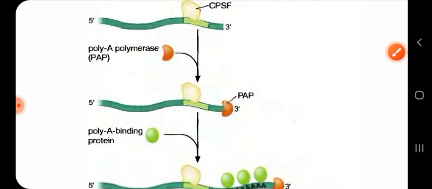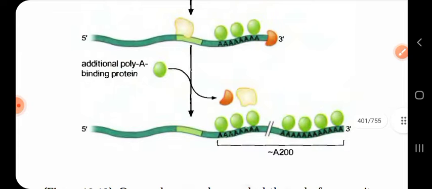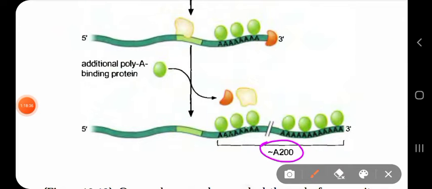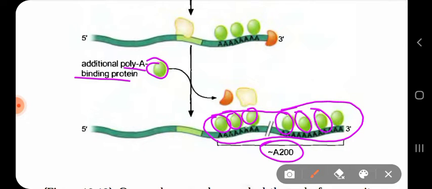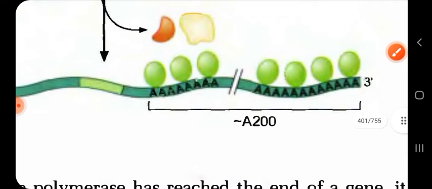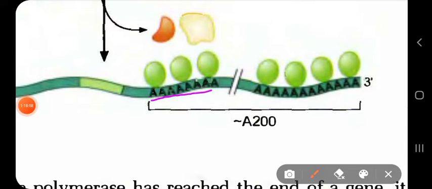Approximately 200 adenine residues are shown. The green ones are protection proteins called poly A binding protein, which protect the end of the mRNA. The multiple adenine residues, written as A, are catalyzed by poly A polymerase without using any template.